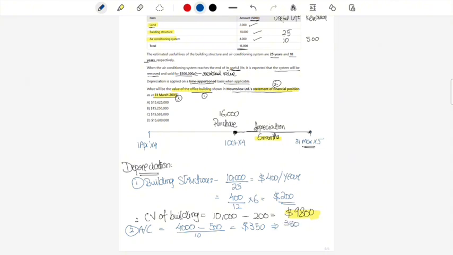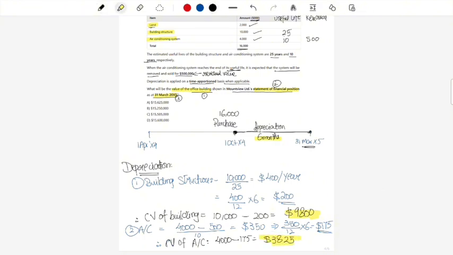So you will charge for 6 months as follows. Excuse the squeezing of numbers because I'm out of space. So it will be 175, which will be a depreciation charge for 6 months. Therefore, the carrying value of AC will be 4,000 minus the 175, which gives us 3,825. So 3,825 is going to be the carrying value of the air conditioning system.